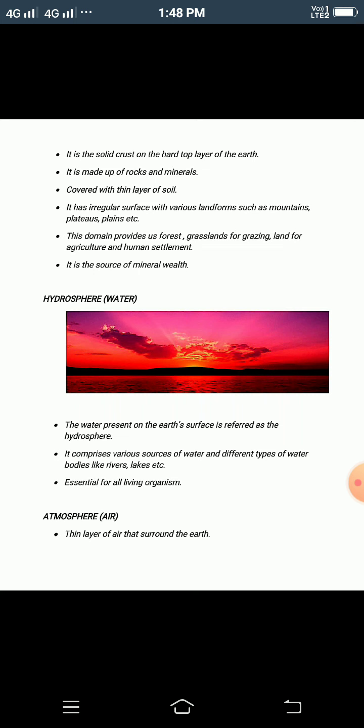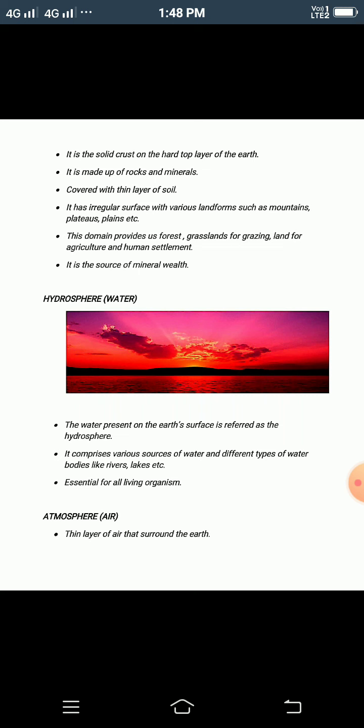And it provides forest and grassland for grazing, land for agriculture and human settlement, and it is a source of mineral wealth and resources. Now you can understand that land is the most important resource. That means it is a solid crust and has a hard top layer of the earth, made of rocks and minerals covered with thin layers of soil.